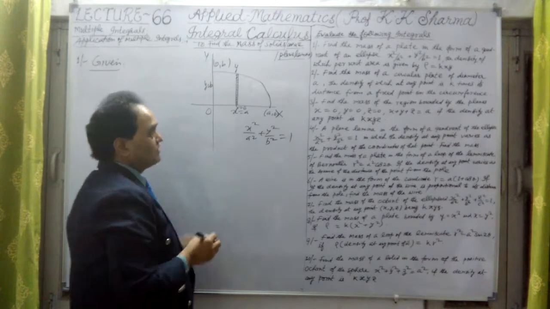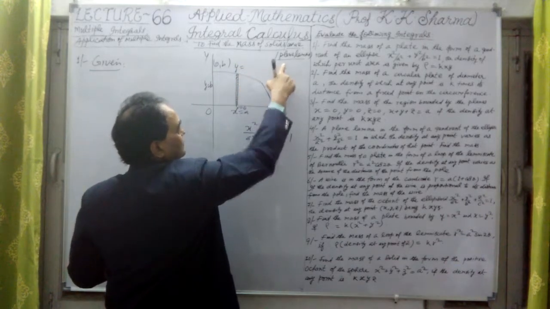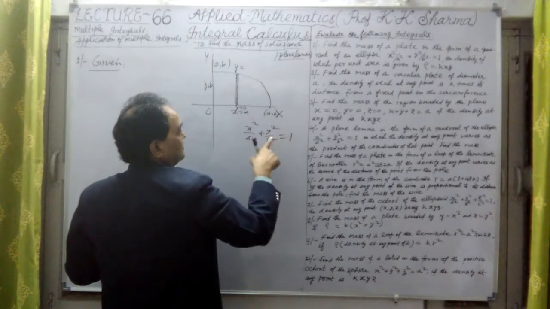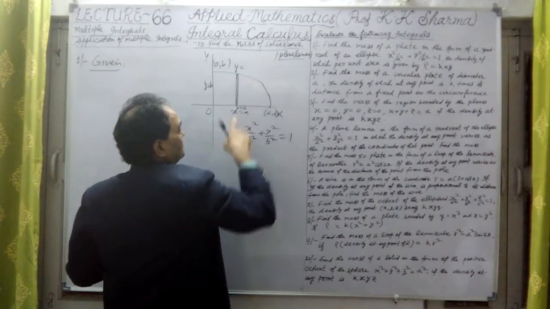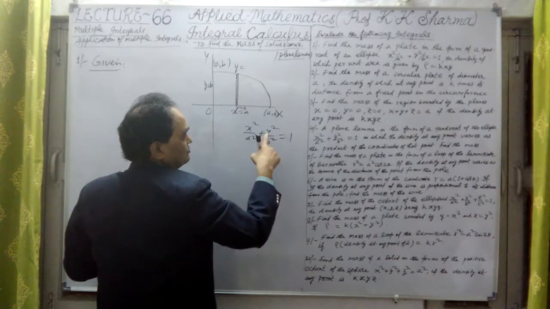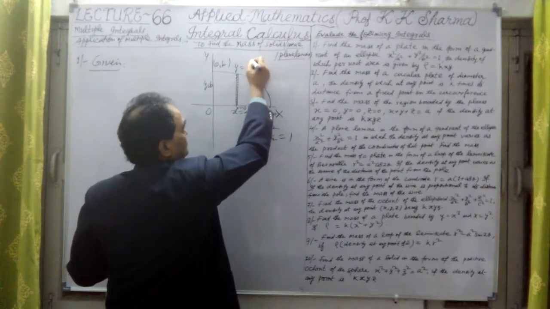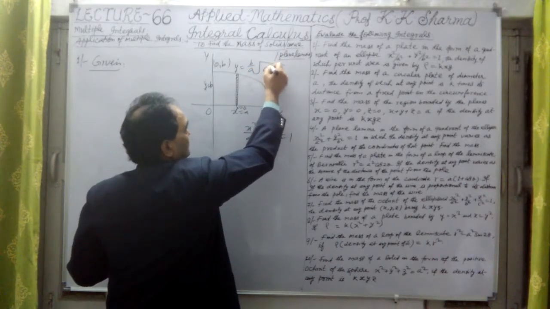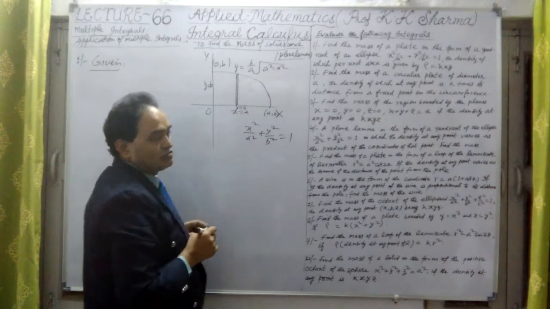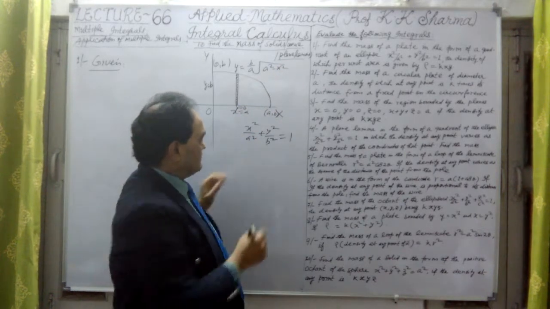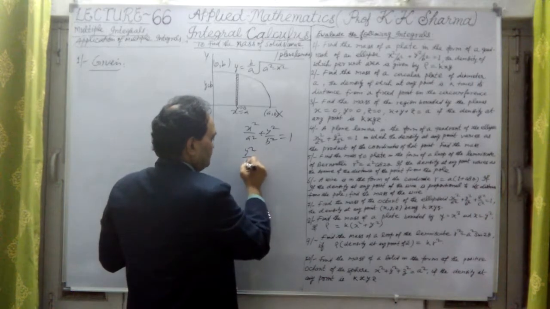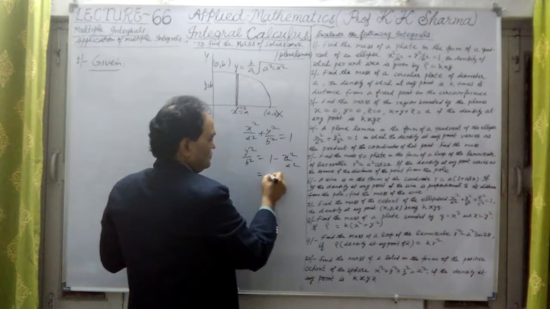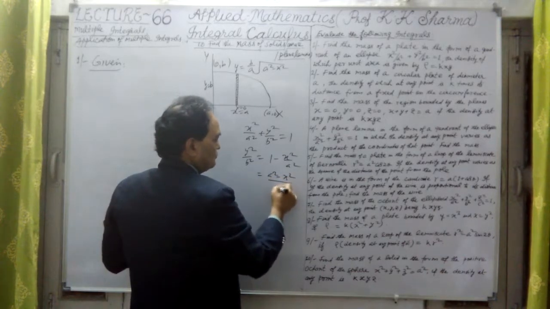What is the value of y on the ellipse? From the equation, y square upon b square equal to 1 minus x square upon a square, which is a square minus x square upon a square.